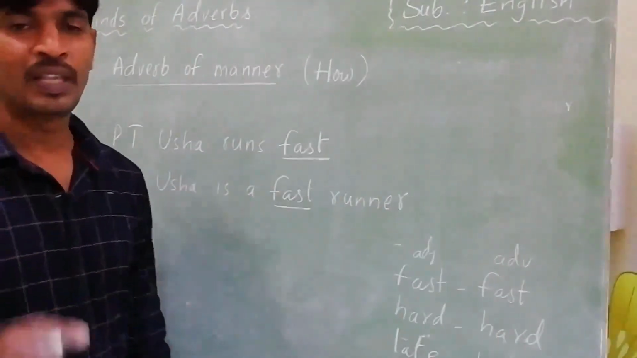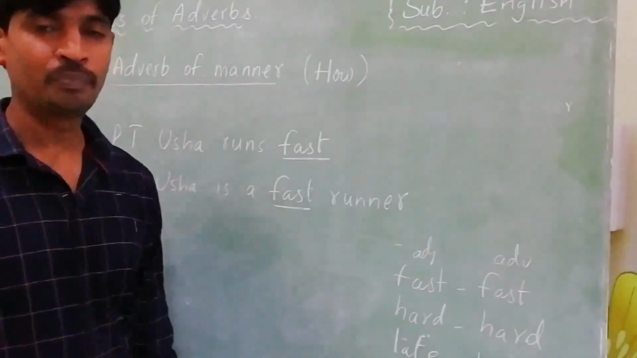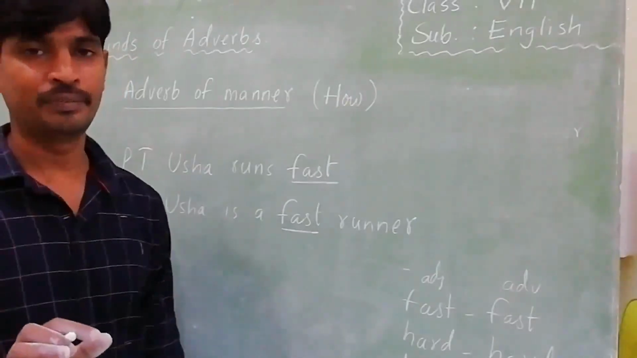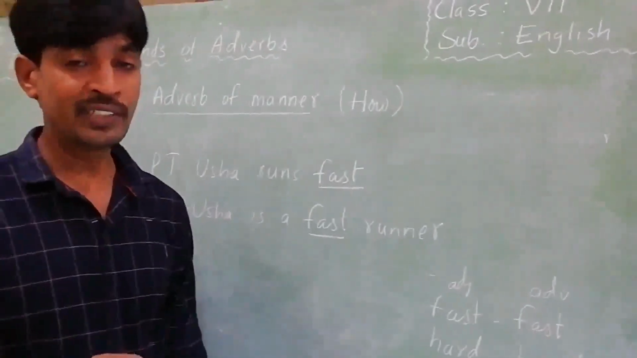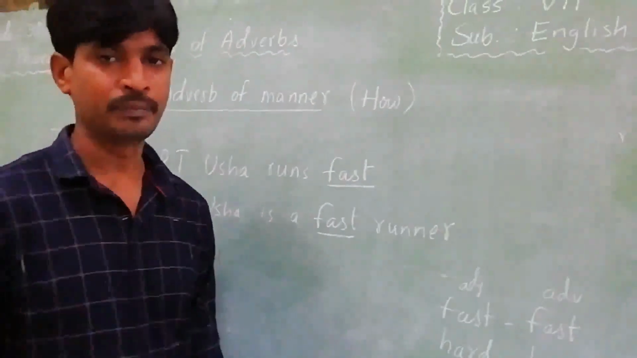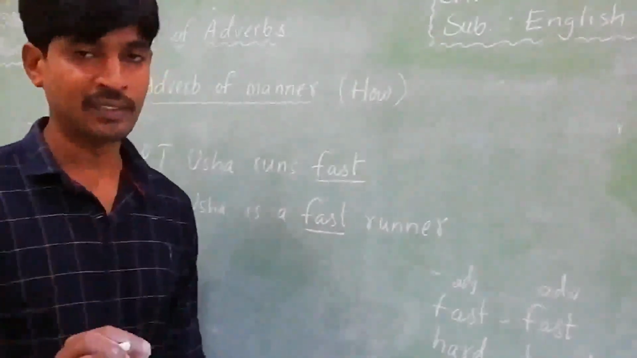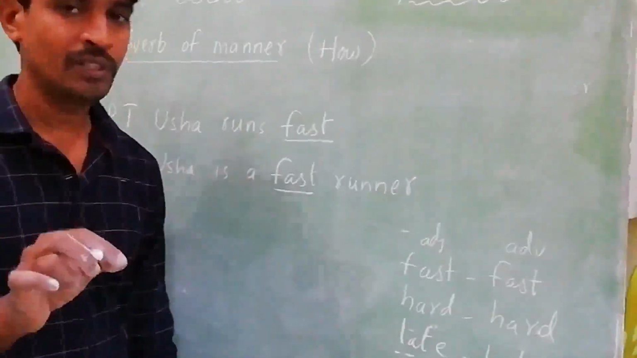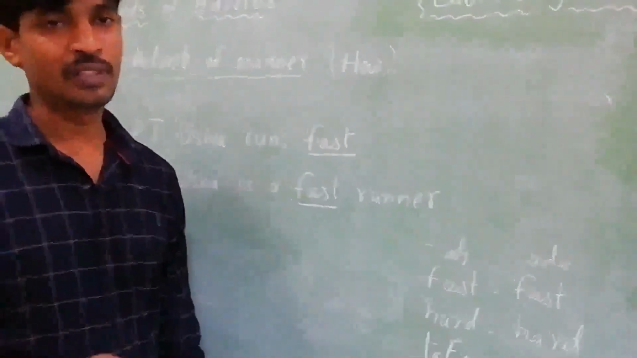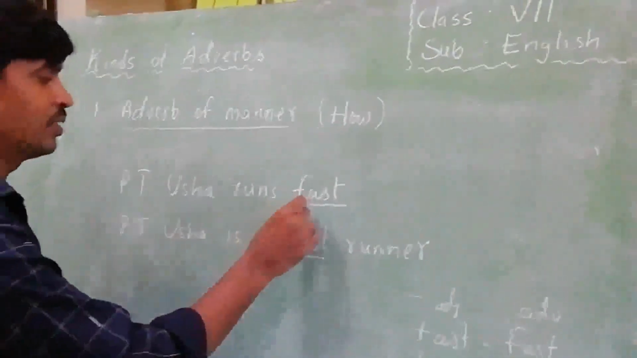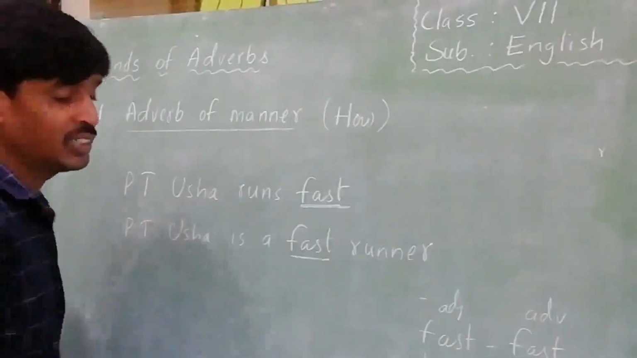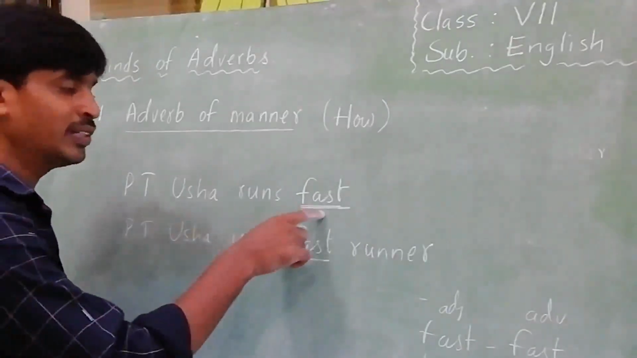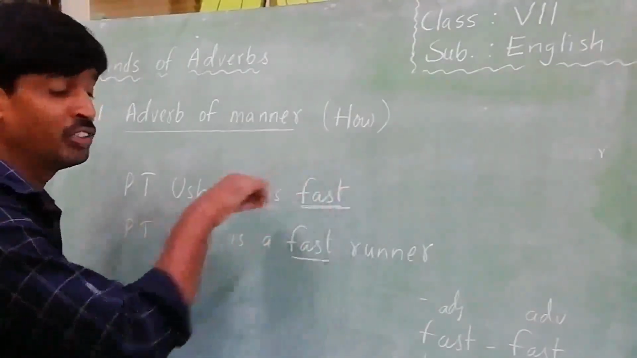What is an adjective? An adjective is a describing word. The adjective describes nouns and pronouns only. And what is an adverb? An adverb describes actions. Adjectives describe nouns and pronouns. So see, the word "fast" here: "PT Usha runs fast." Can you tell which word in the sentence "fast" is describing?